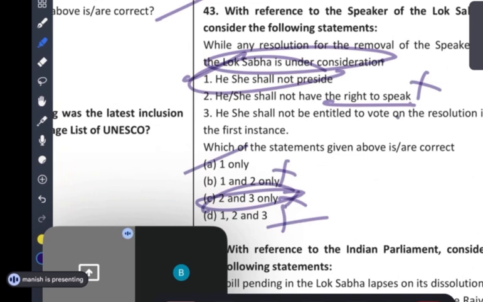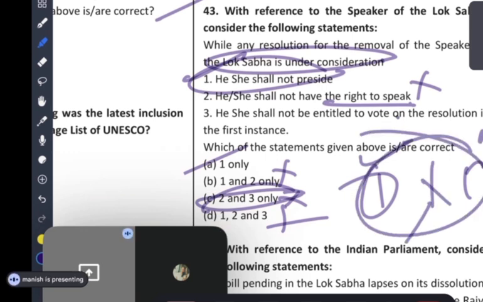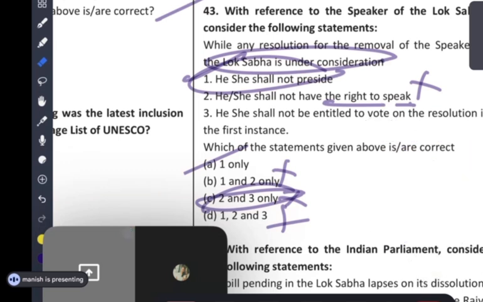See how, guys, how I have eliminated. I don't know about the third statement, but see, here it is written, he shall not be entitled to vote on the resolution in the first instance. Correct? He is getting removed, so how can he vote? No, he can vote in the first instance, not in the casting vote. You know what a casting vote is? When both sides are equal, then he cannot vote in the second instance; otherwise in the first instance he can vote actually. Only what he cannot do is preside. Only that.